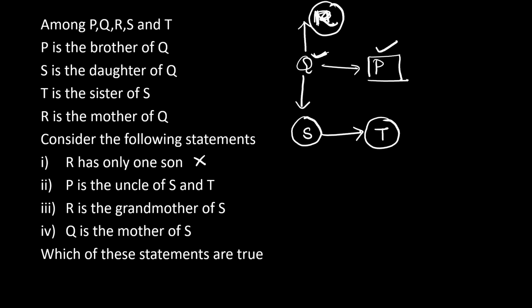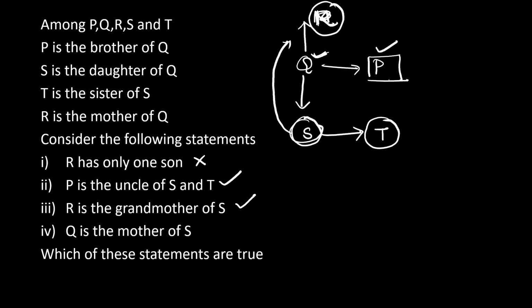P is the uncle of S and T. Okay, P is the uncle of S and T. That is the correct option. R is the grandmother of S. Yes, R is the grandmother of S. That is also the correct option.